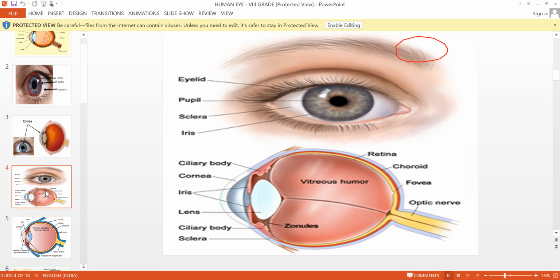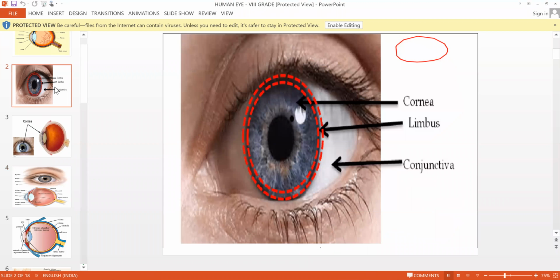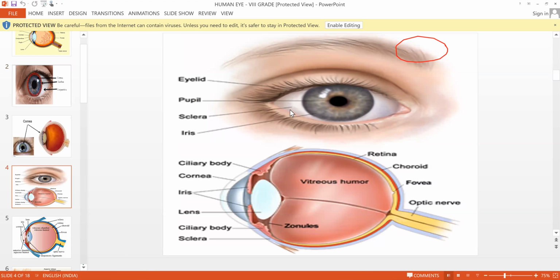But to describe, we will describe it as the outermost structure. What I meant was, the sclera is there, and above the sclera, the conjunctiva is there. Now I will show you one picture. See here, I wrote conjunctiva, and here I wrote sclera. So what is the difference between that picture and this picture now?